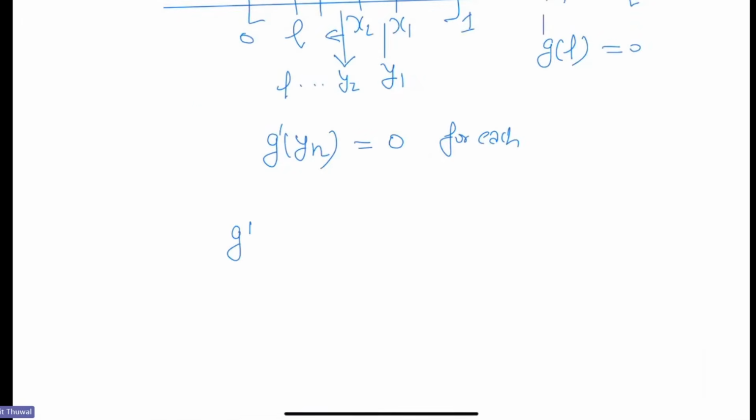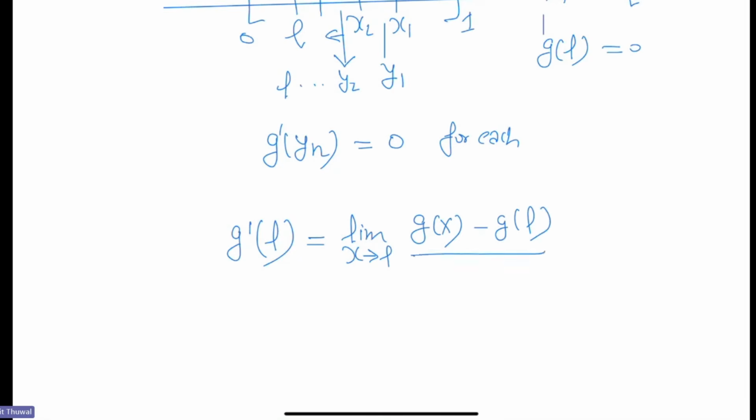Let me find g dash L. g dash L is the limit as x tends to L of g(x) minus g(L) over x minus L. If it were given to be continuous, then by continuity we could immediately imply that g dash L is 0.